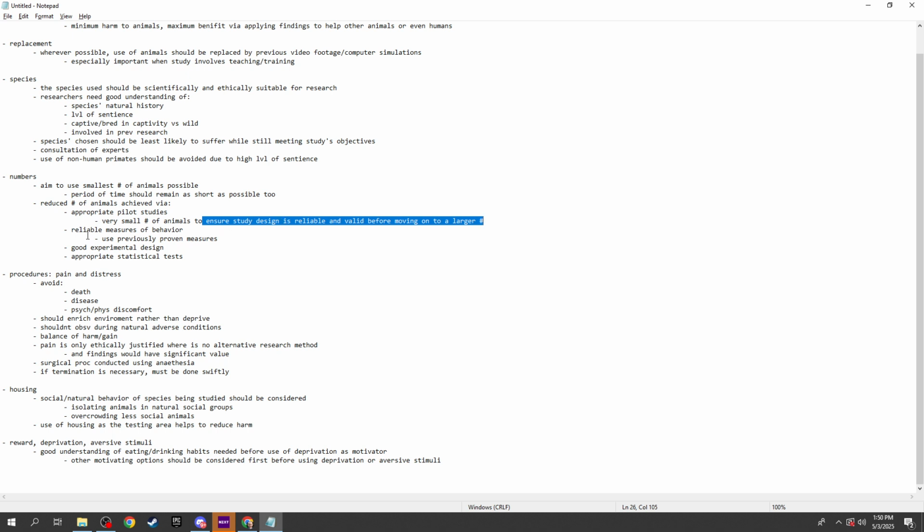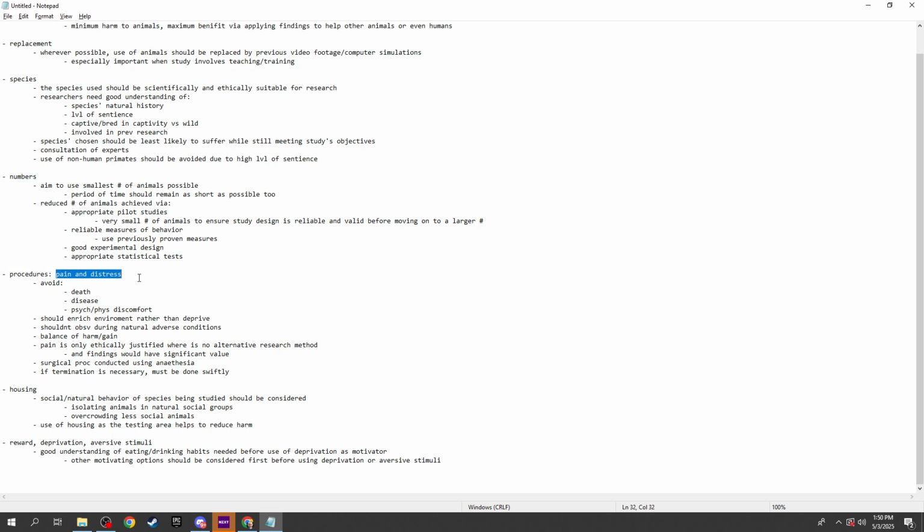There should also be reliable measures of behavior. Usually we can use previously proven measures to make sure that we're not wasting anything, and same for good experimental design and appropriate statistical tests, just to make sure that we can use the smallest number of animals possible while still ensuring that our findings are valid and reliable and accurate.